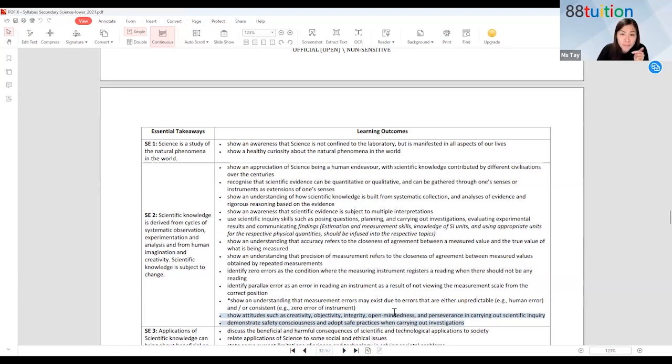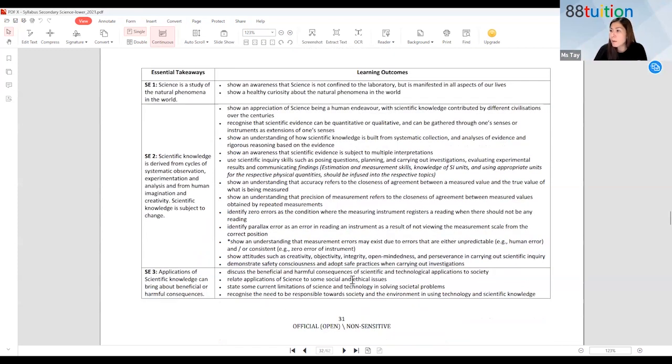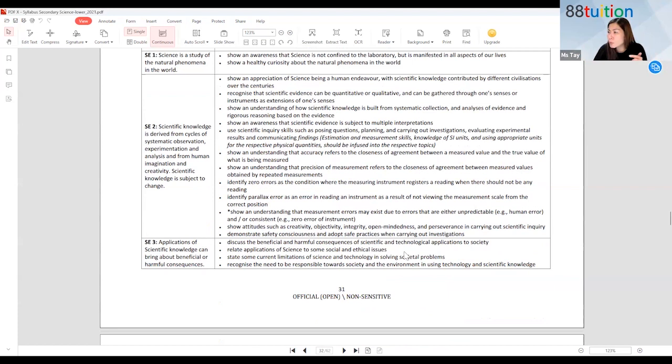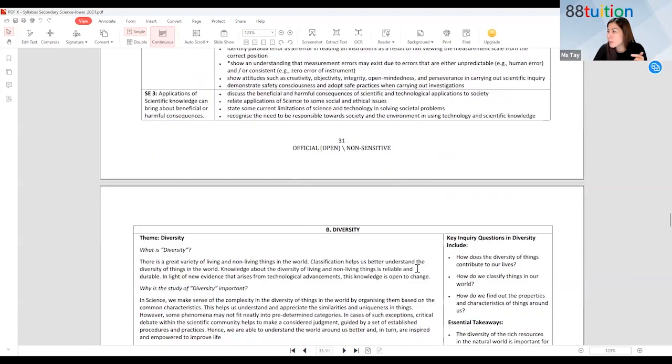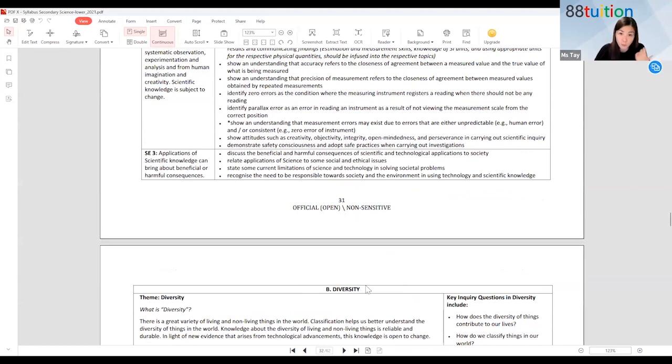In chapter 1, your teacher might take a long time to teach. Some schools totally skip this chapter. They ask students to read on their own. Yes, I have seen it. Even in 88 tuition, I was teaching Sec 1 earlier this year. A student told me, can you give me notes and some practices? My teacher asked us to read on our own. It's not fair, but it happens. So we do this here. I'll be giving you notes along the way. Up to this page only. The rest is okay. This one, B, diversity, is for chapter 2 onwards.